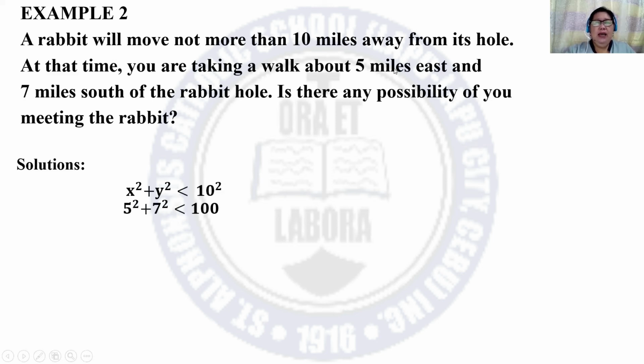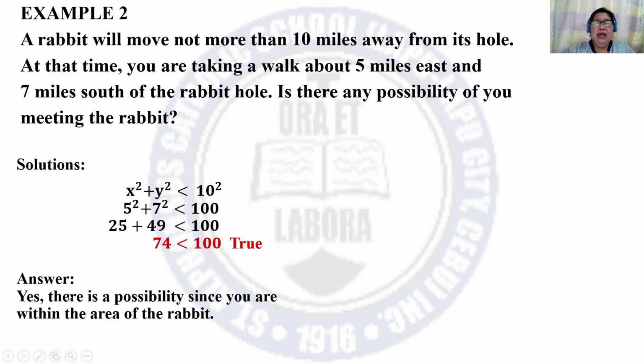Since you walk about 5 miles east, that is the x value, and 7 miles south, that is the y value. It's less than 100. 5 squared is 25, 7 squared is 49, so 74 is less than 100. And this is true. Therefore, the answer is yes. There is a possibility since you are within the area of the rabbit.